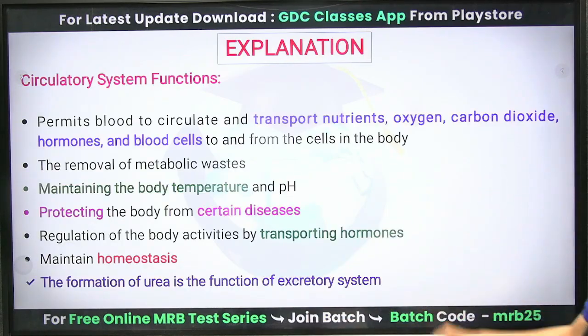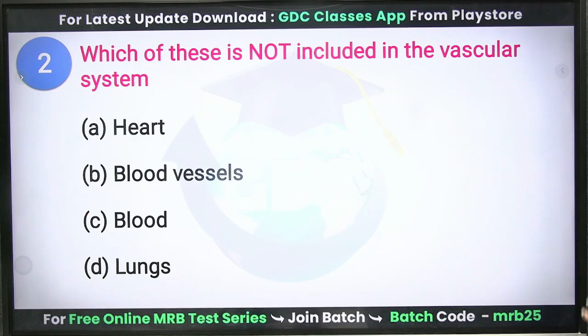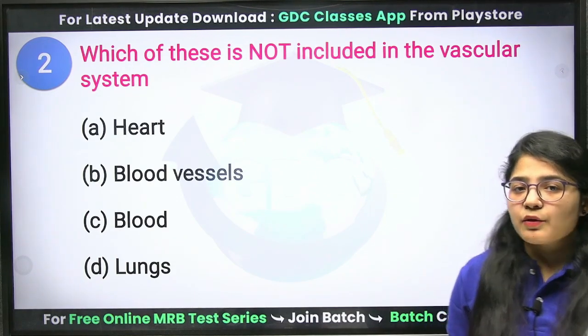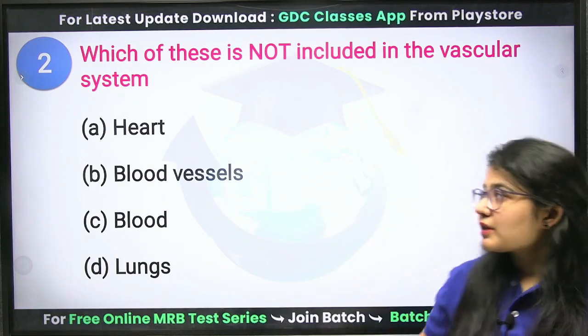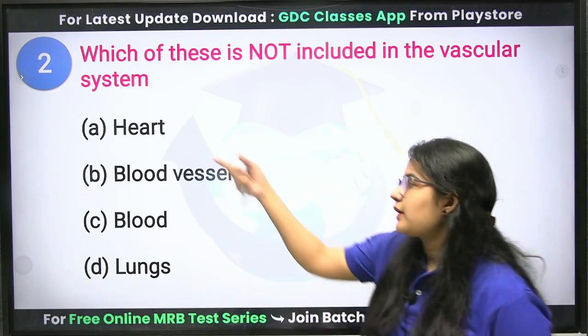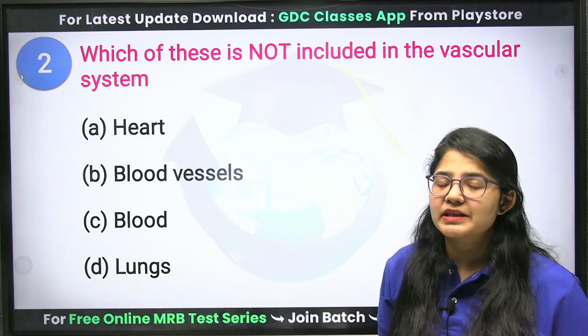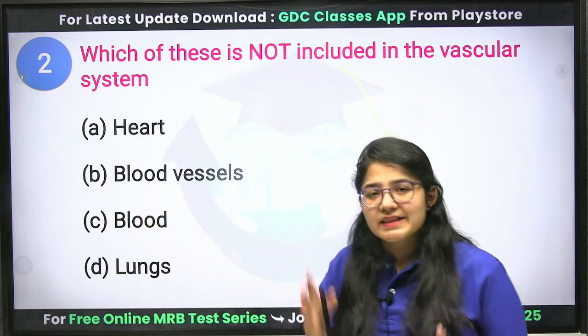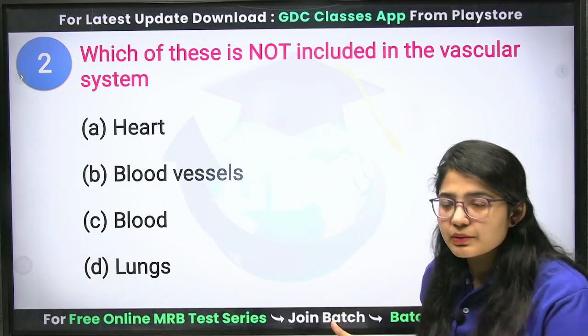Okay, next question. Which of these is not included in the vascular system? Vascular means vessels. Clear? So the system containing vessels is your vascular system. Your heart has vessels in which the blood flows. Blood vessels are themselves a part of your vascular system.